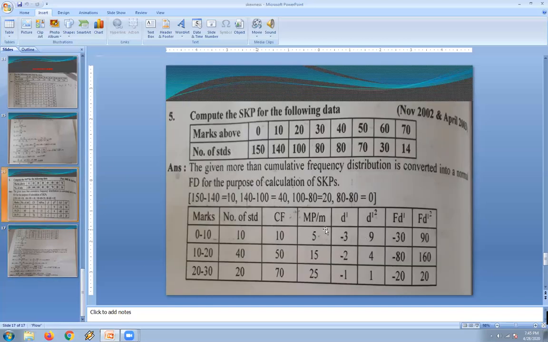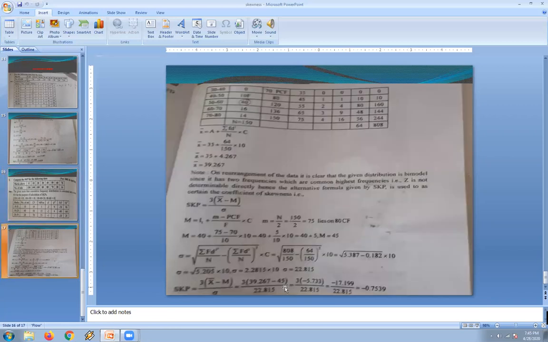Here also we have calculated according to the step deviation method. First we need to calculate midpoints, then d dash, then d dash square, then multiply for substituting the values in the formula for the standard deviation: f d dash and f d dash square. The same thing has to be substituted and calculated for the continuous series also. So this is how we are going to calculate the values of skewness. That is SKB. As we know, in all the averages, we know how to calculate all the averages by using the formula, whether it is well defined or not, we have to apply the